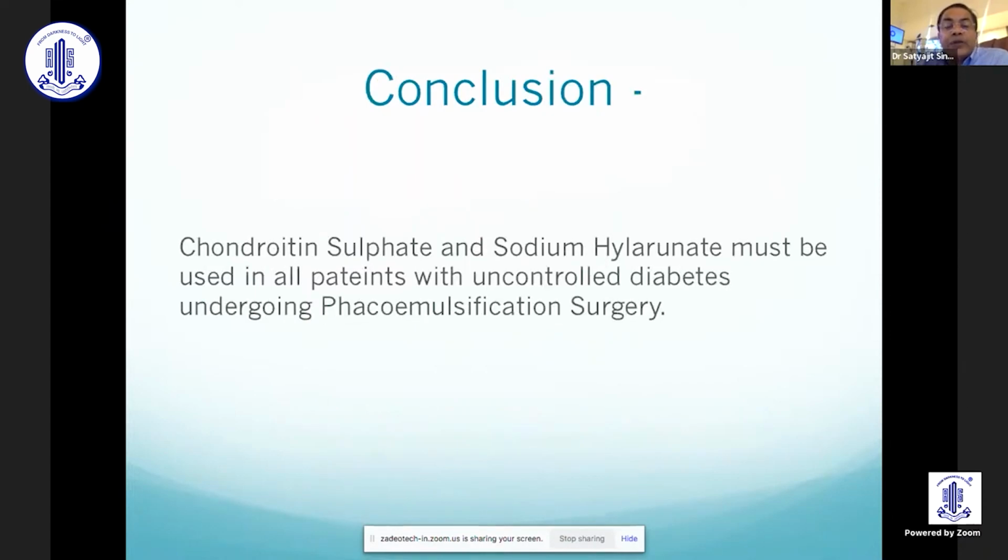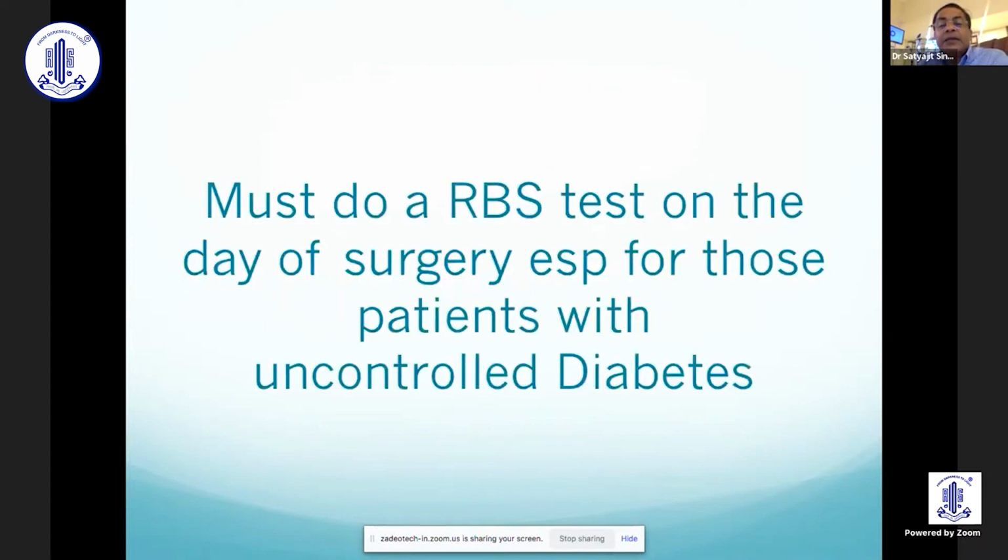In conclusion, I would like to say that chondroitin sulfate and sodium hyaluronate must be used in all patients with uncontrolled diabetes undergoing phacoemulsification, and tear drops also must be used post-operatively, and a random blood sugar test must be done in all patients on the day of the surgery also, especially who we know have uncontrolled diabetes.